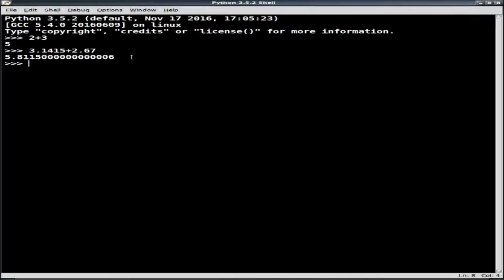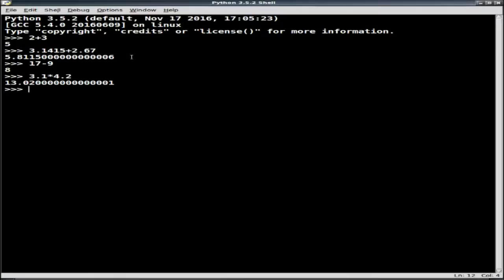So addition works in the usual way with the usual symbol. Subtraction also works with the usual subtraction sign. So if I do 17 minus 9, that's going to turn around and hand me 8. No big deal there. Multiplication, 3.1 times, so I use the star for that. 3.1 times 4.2 is going to give me 13.02. Now notice that these are, in this case, floating point numbers. More about those floating point numbers later, but for now, we're just using it as a calculator, so we'll just say those are probably round off errors.